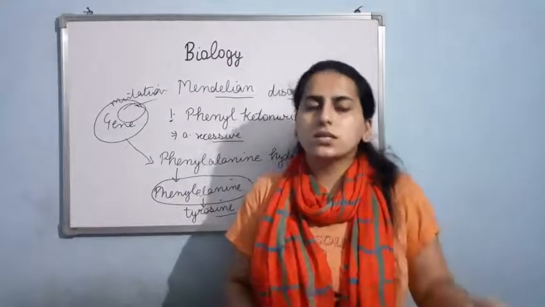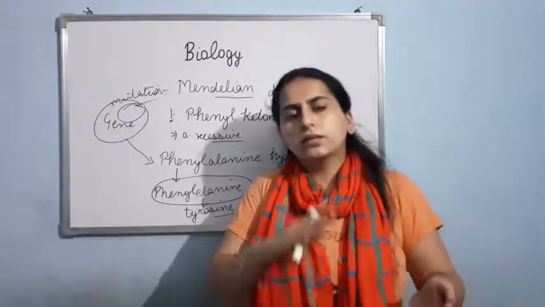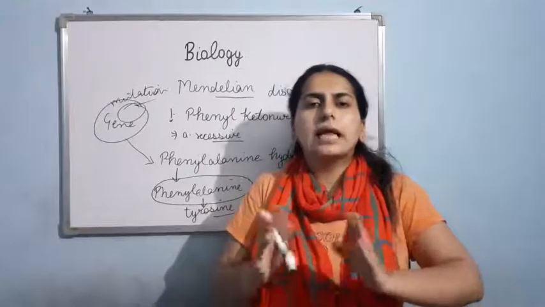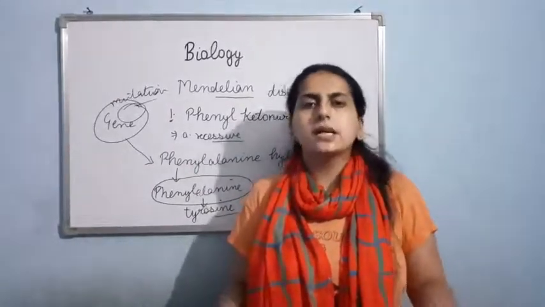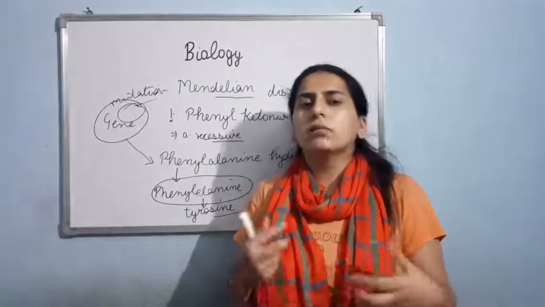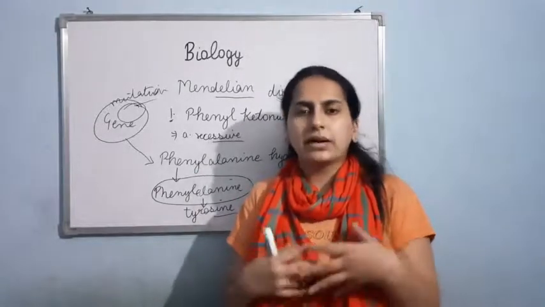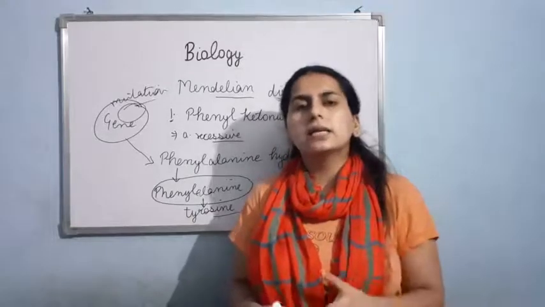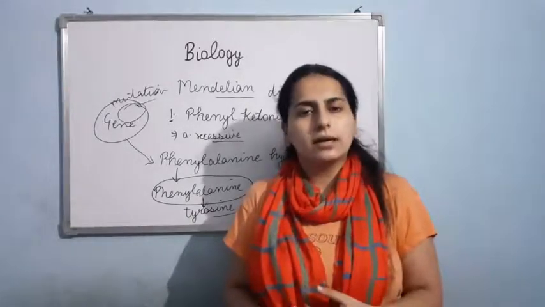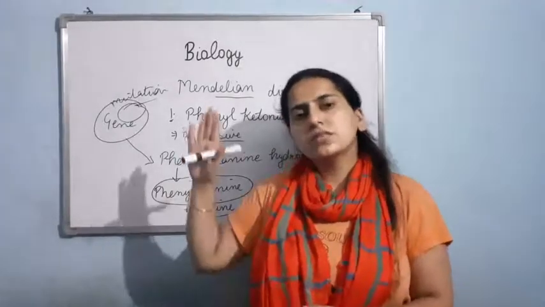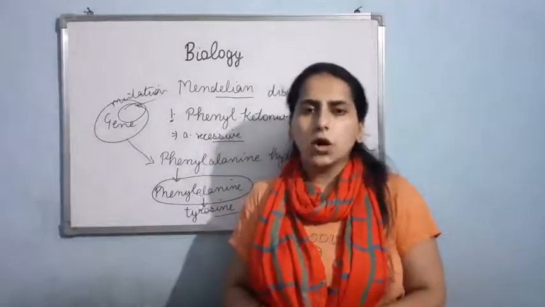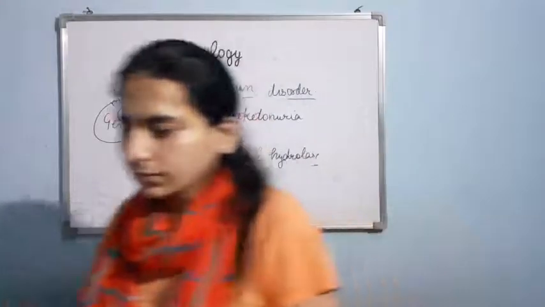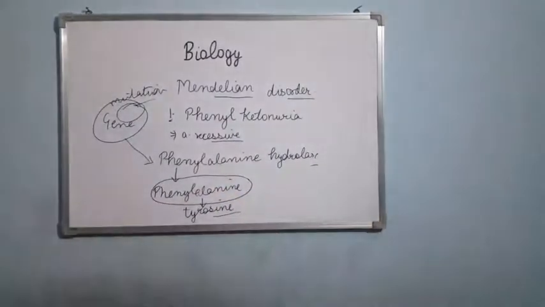So the conversion wouldn't be possible, and phenylalanine will keep on accumulating in the cells of the affected person, and as a result, the person will be mentally retarded. Am I clear? This is the first example of Mendelian disorder.